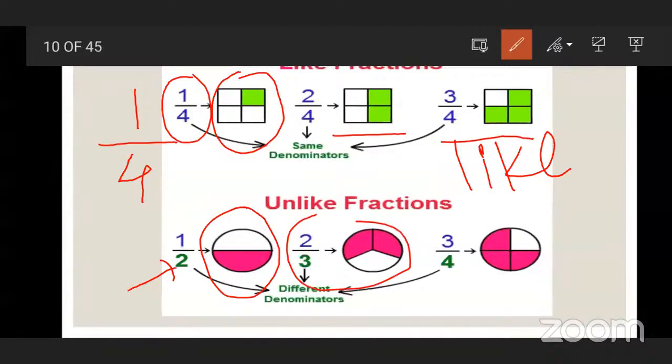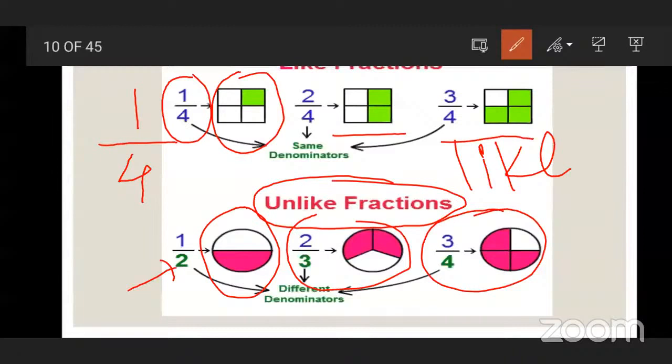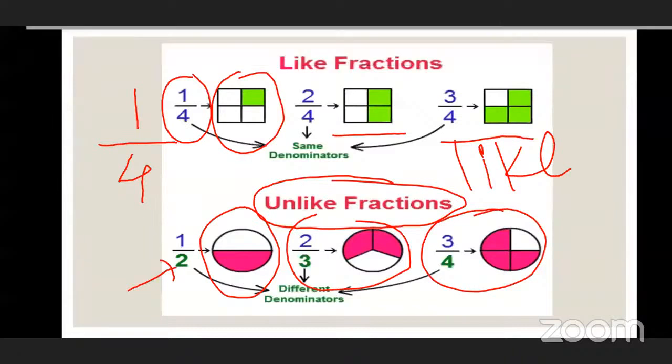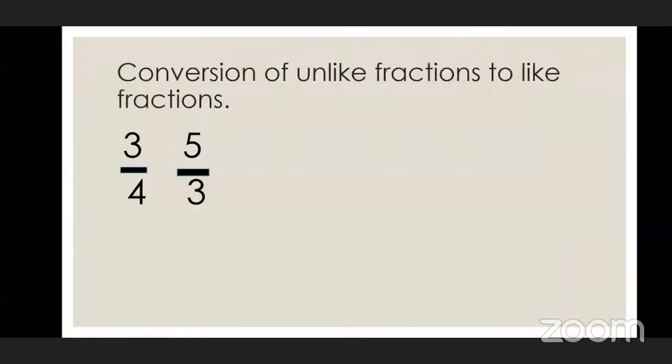What is the next fraction? 2/3. Good, very good. What is the next? 3/4. Now just tell me, are all the denominators equal? No, sir. Different. Yes. So this type of fractions are called unlike fractions. Very nice. Excellent. So now you are familiar with like fractions and unlike fractions.